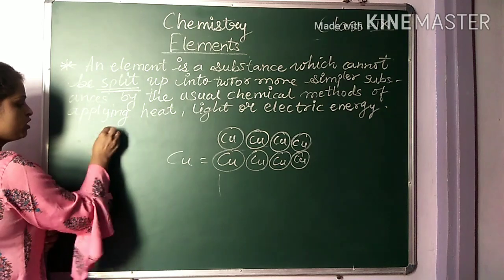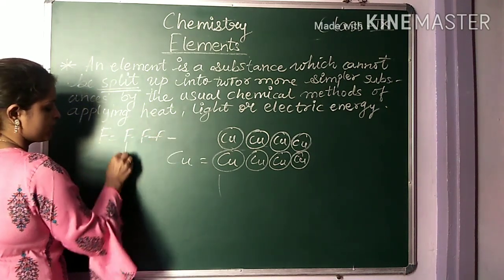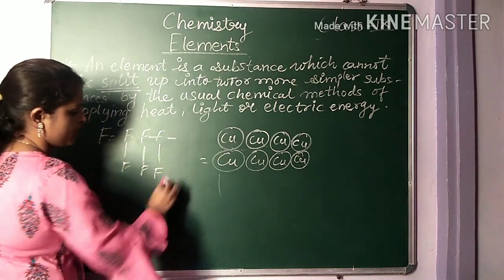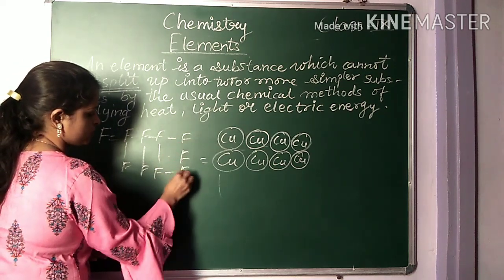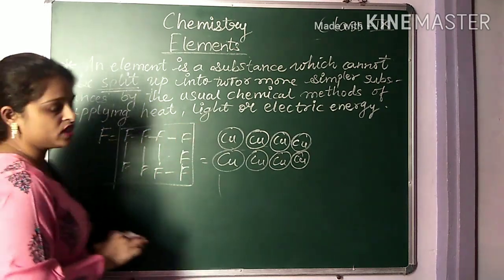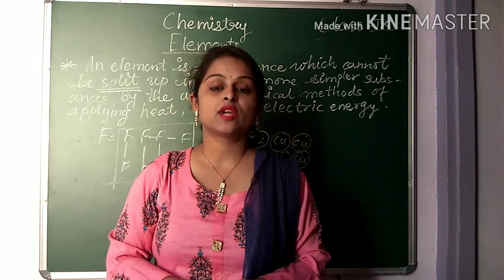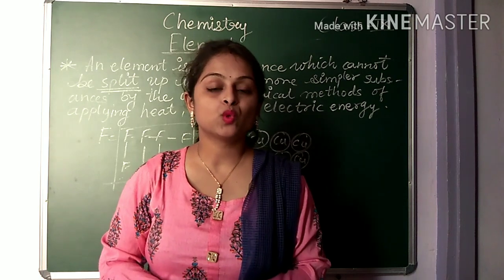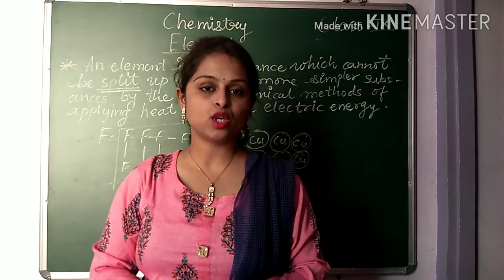If you go to fluorine, F, they are combining with each other and they are attached to each other with only a similar kind of atom or molecule. Is it clear? So elements are such a thing which is made up of only the same kind of molecules or atoms.